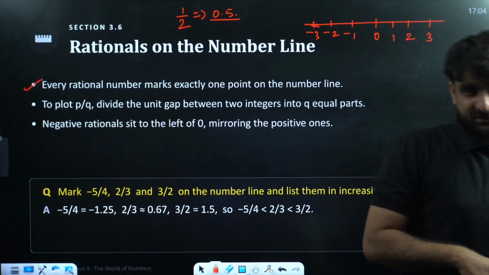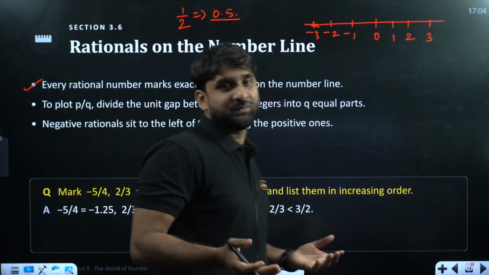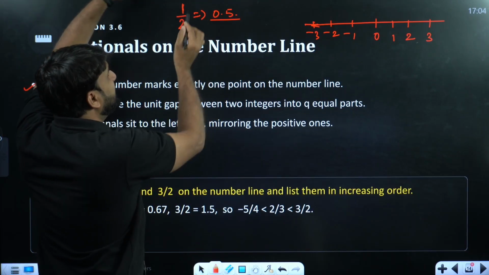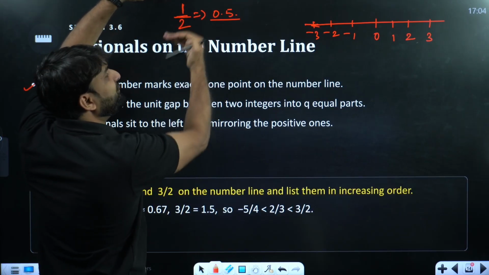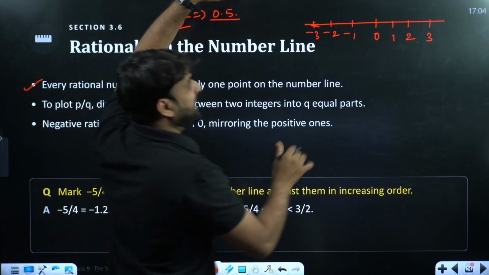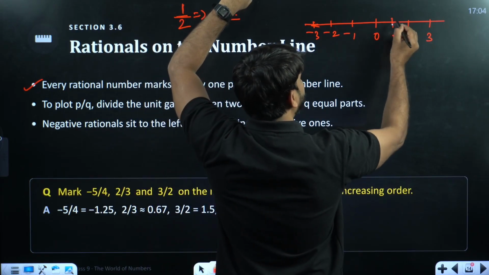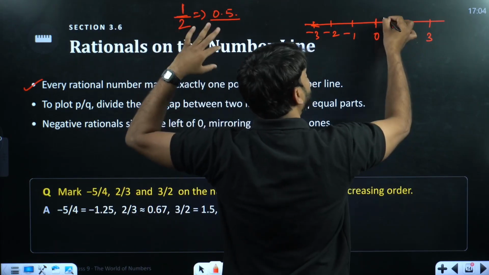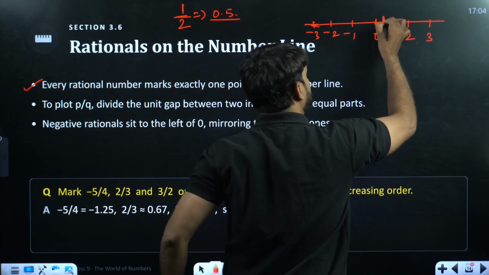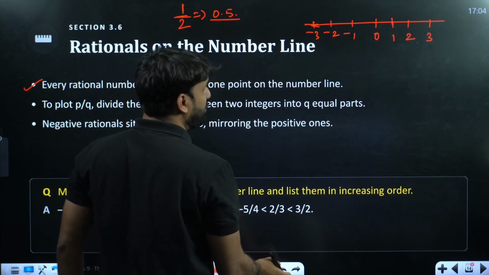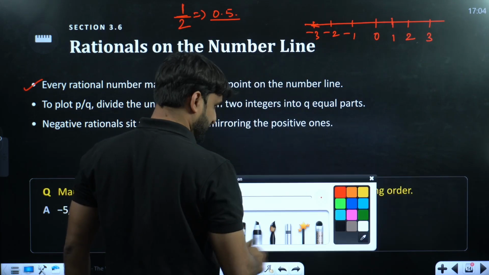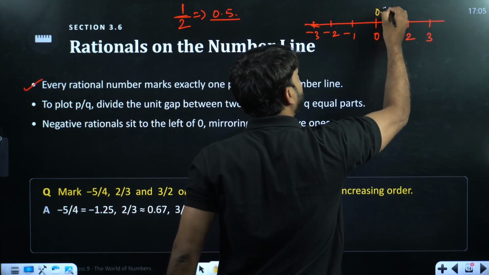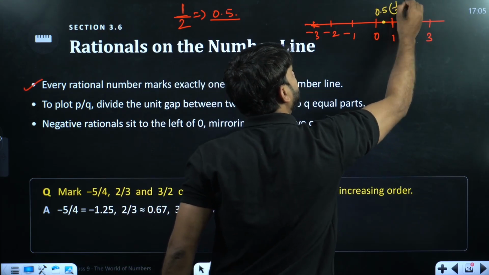Yes, 0.5 is a rational number, and 1 by 2 represents half of 1, the middle of 1. So this is 1 here, this is 0 here, and half of this, because this is 1 by 2, so 0.5 will be lying somewhere here. This will be 0.5, which is also equal to 1 by 2.